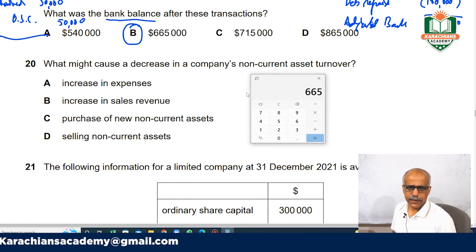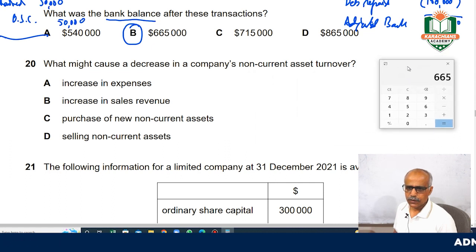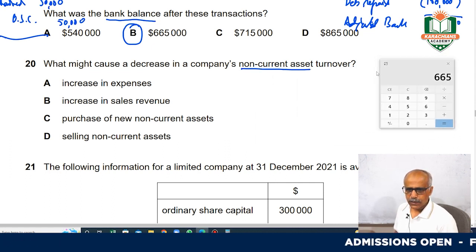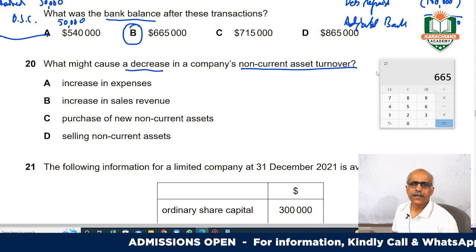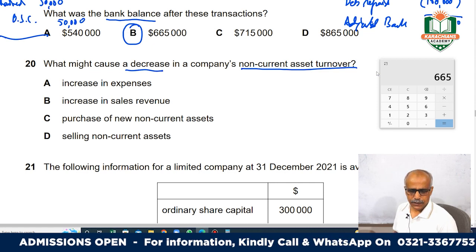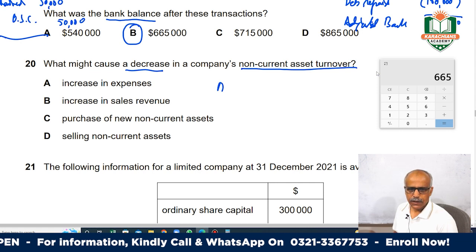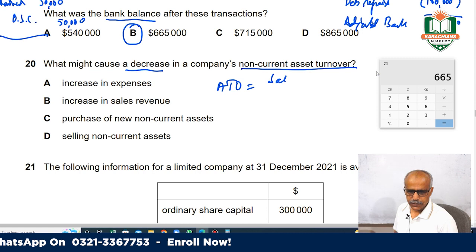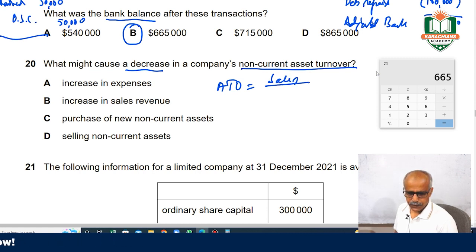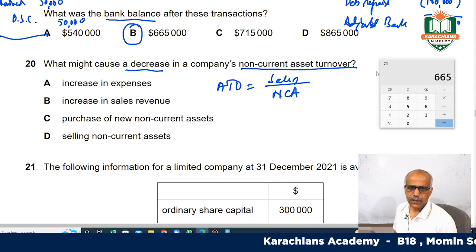What might cause a decrease in non-current assets turnover? They are saying the ratio will decrease. Very simple, guys. First, you should know the formula of asset turnover. Its formula is sales over your net current assets.